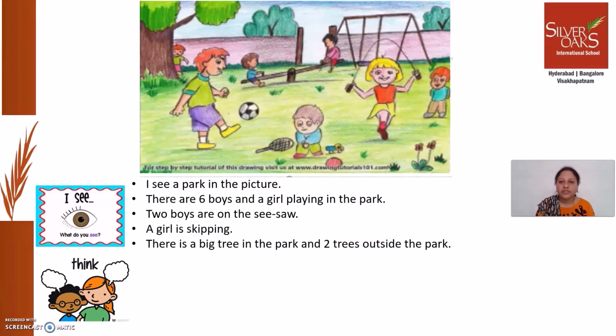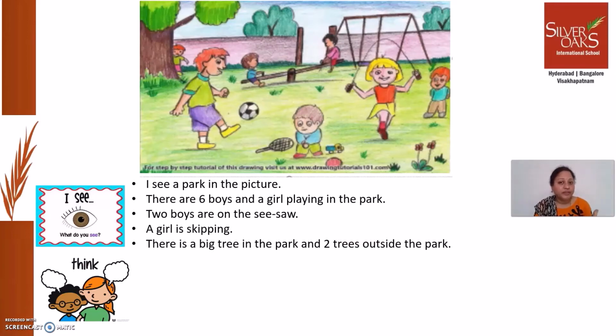That's it. So for example, if we are going to frame a few sentences using I think for this picture, let us see. What do I think? I will tell you. You listen and understand, okay? I think it is evening. By looking at this picture, I think it is evening. But nowhere in the picture it is written that it is evening. There is no clock, okay? The sky is still clear. Right, it is bright, the picture is bright, so I think it is still evening.